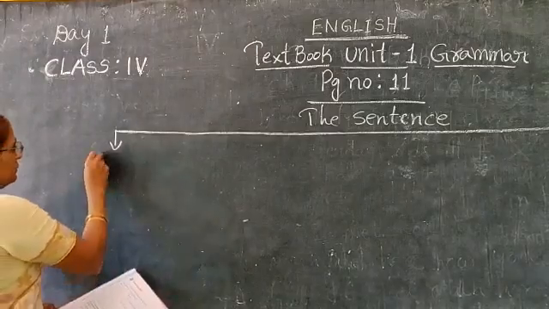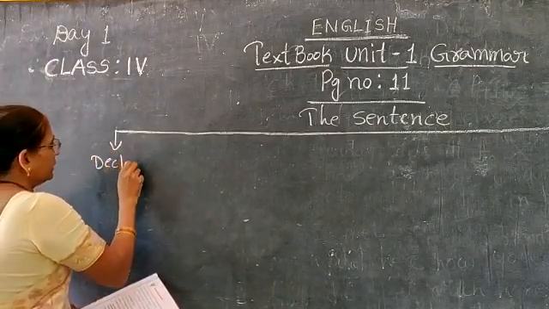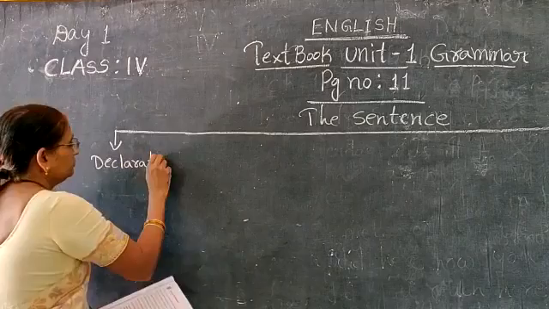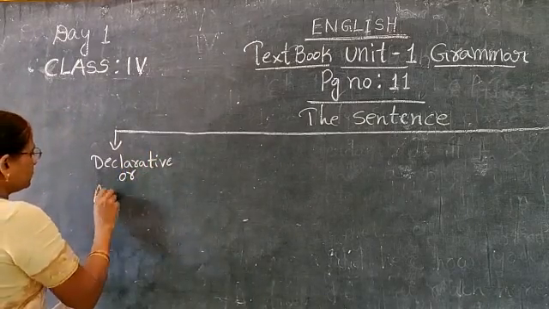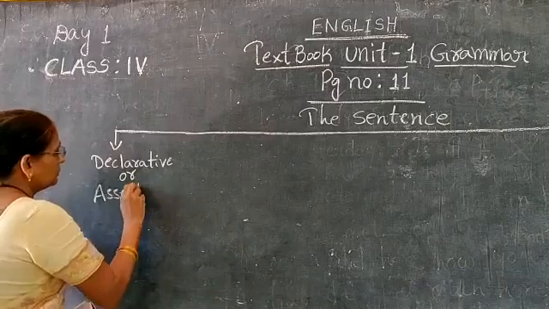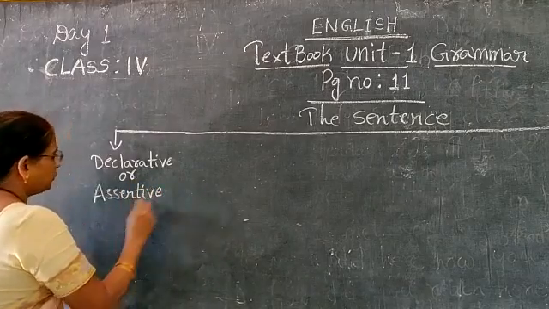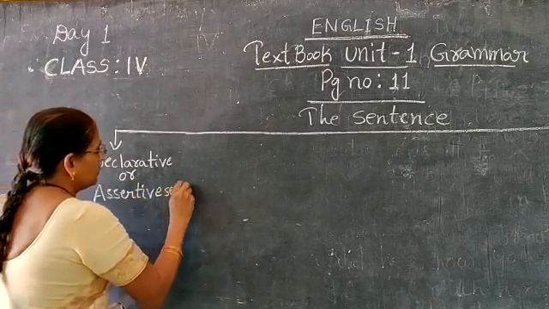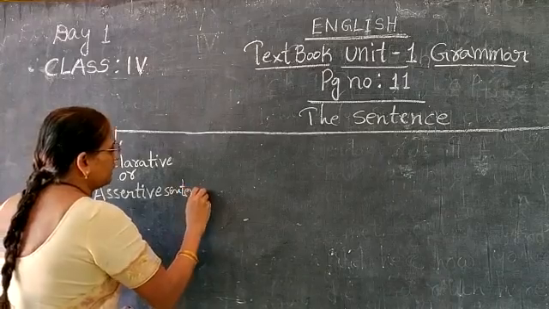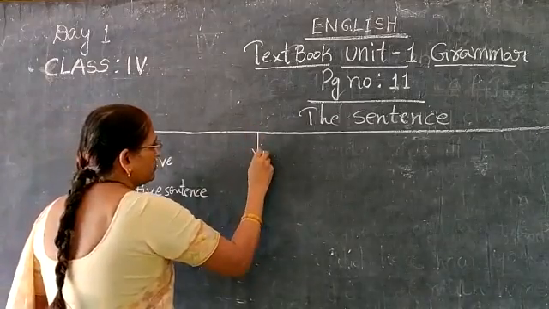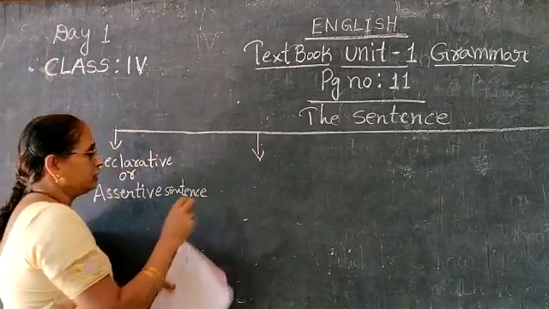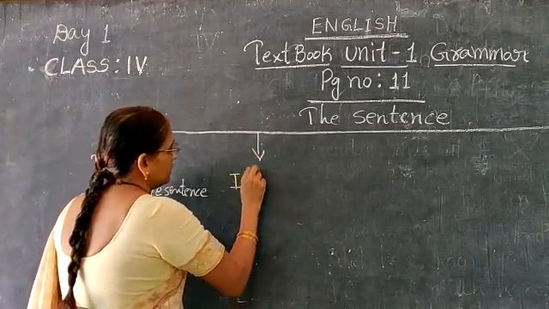First one, declarative, or we can say assertive sentence. Declarative sentence or assertive sentence, children. This is number 1. The second type of sentence is interrogative sentence.